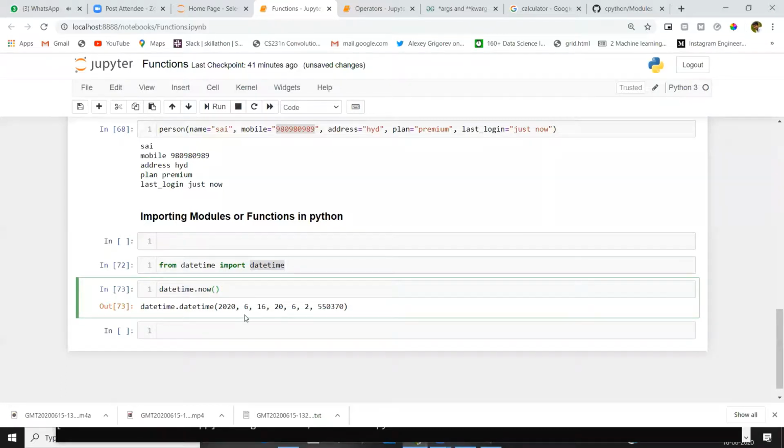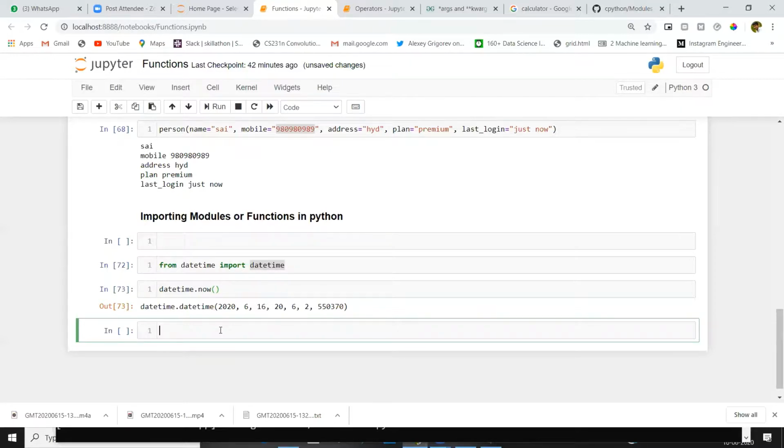Tomorrow we will build some small projects. For example, if the time is morning, we will greet the user with good morning. If the time is afternoon, we will greet the user with good afternoon. We will build one small user interaction application with this datetime module.